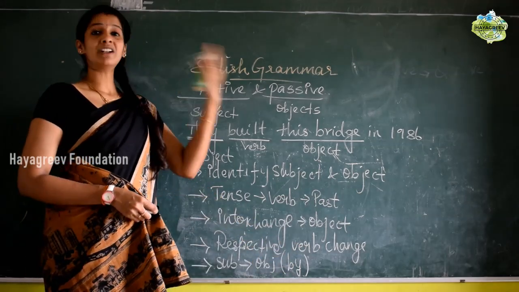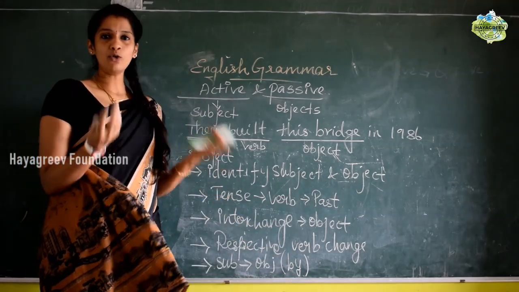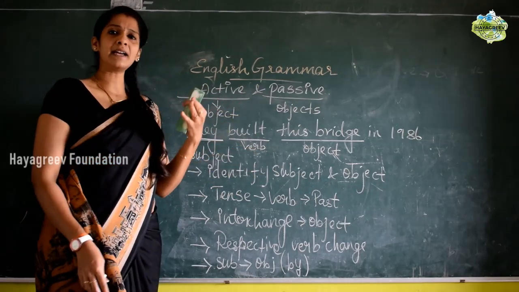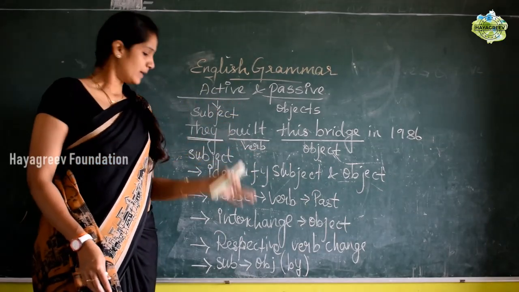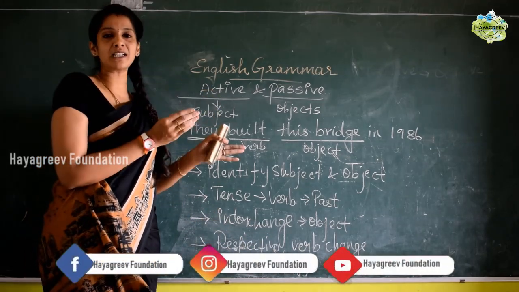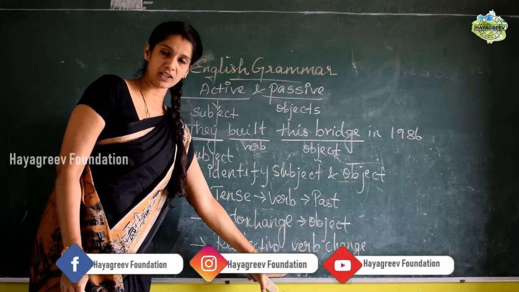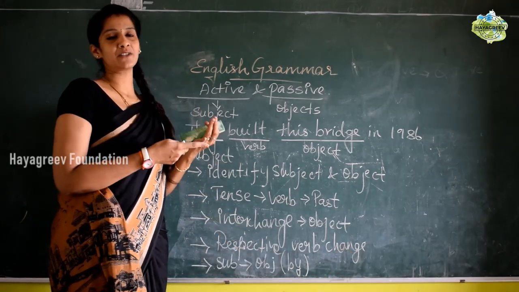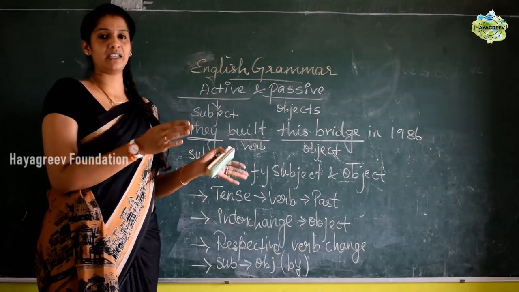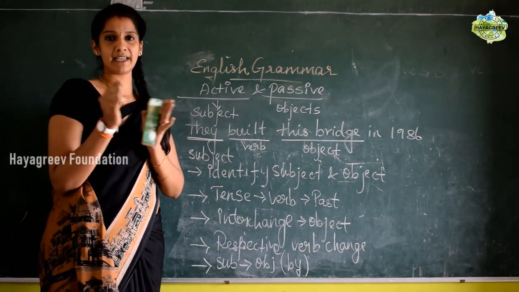When you know the subject, you can use "by", or else sometimes we don't know the person, or we don't need to give importance to the subject. Like, someone has stolen my purse. I don't know who has stolen my purse. So "someone", I don't know the person. That time it is not required. When you are going to give importance to the subject, you should use the "by" agent. When there is no importance for the subject, or when you don't know who did the action particularly, there is no need of the "by" agent.